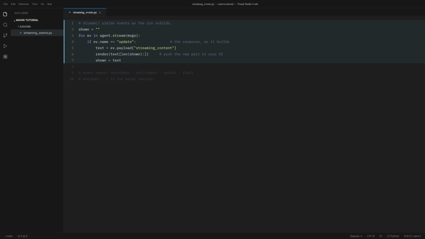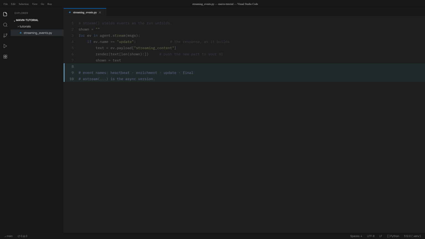Stream first. Call agent.stream instead of invoke, and you get an iterator of events. Each event has a name and a payload. The ones named update carry the response as it's built, the streaming content field, so you can render the answer into your UI as it arrives, instead of waiting. There's an async version, astream, for an async server. This is the low-level feed, every event in order as it happens.